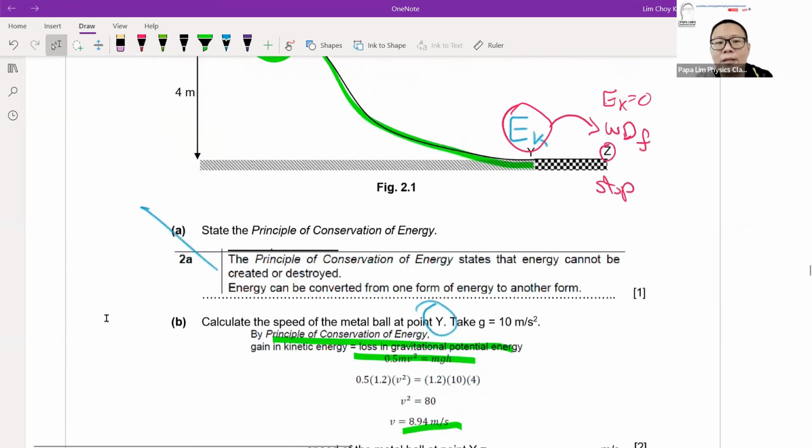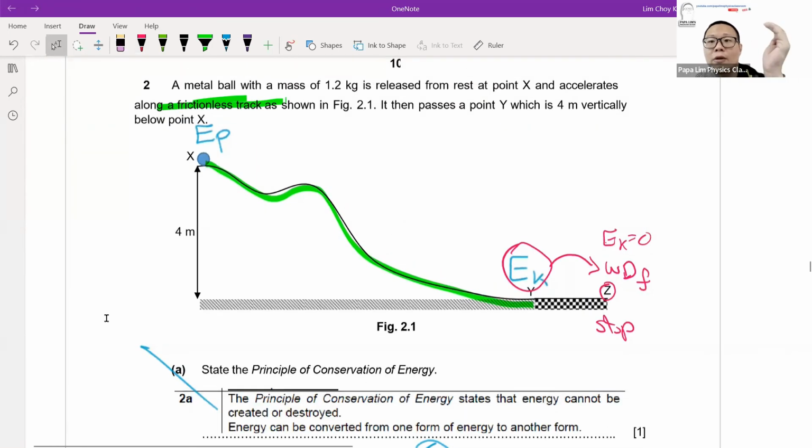Whenever I tell my students that energy is not just about looking at the formula, it's the technique of using it. The technique that I always tell myself to do is, before I start the question, I write down what energies are available at each point. For example, at X, the energy available is only potential energy, so I write down EP. At Y, I know the energy is only EK. And at Z, I know it is work done. So before I start, I label all the energies. Why do I want to label them? Because the labeling tells me what energy is there, and it also indirectly tells me what the conversion is like.